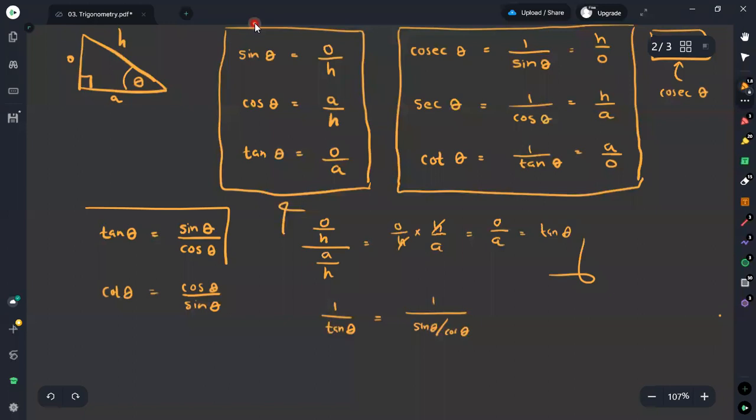Therefore, these are the two quotient identities we are identifying, for tan theta and cot theta. And if you wish, you can have an equation based on cosec and sec as well, by taking the reciprocal separately, considering the right hand side of this equation with the cosec and sec theta values.